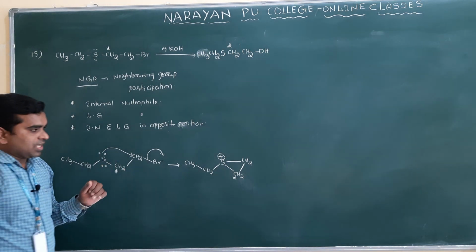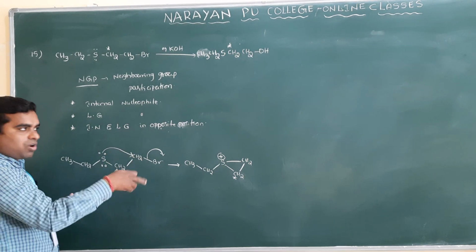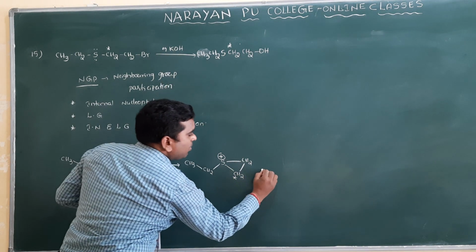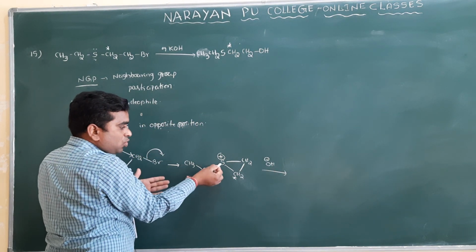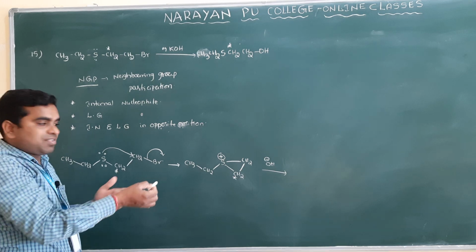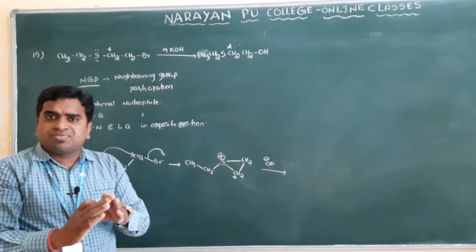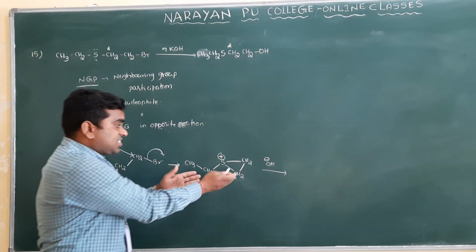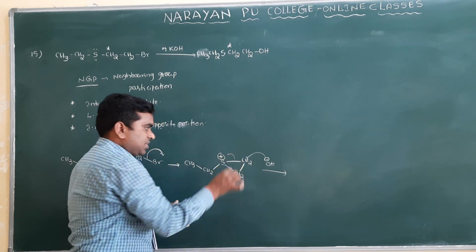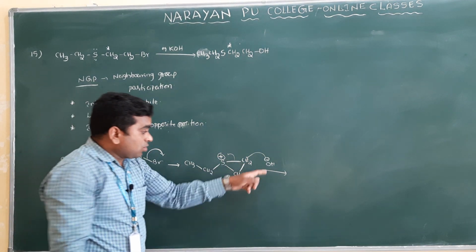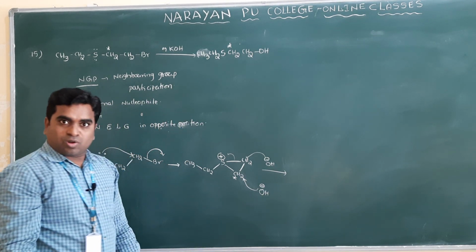Clear here? Now here an internal nucleophile is involved, then an external nucleophile will be there. What is that one ma? OH minus. OH minus can attack because sulfur has the positive charge in a 3-membered ring, so the molecule is very, very unstable. To get stability, whenever the nucleophile attacks here, the bond breaks. And the nucleophile may also attack on this carbon. Got my point ma here?